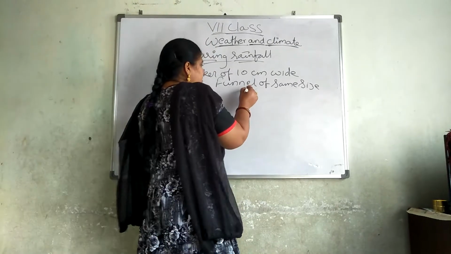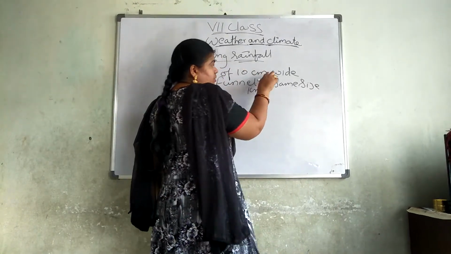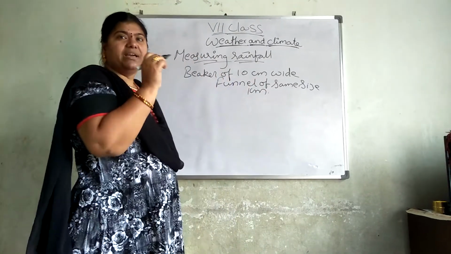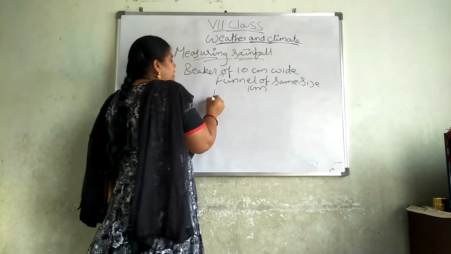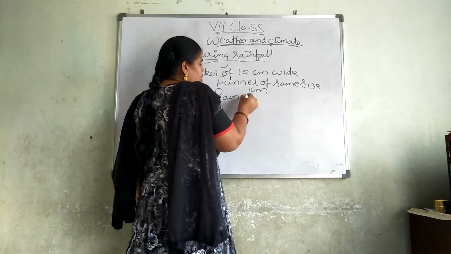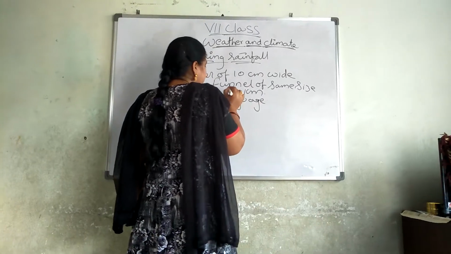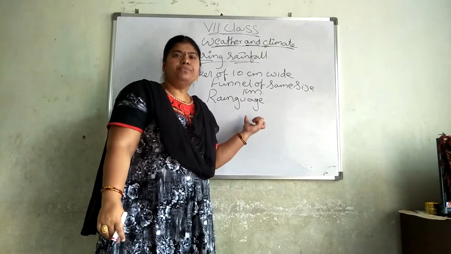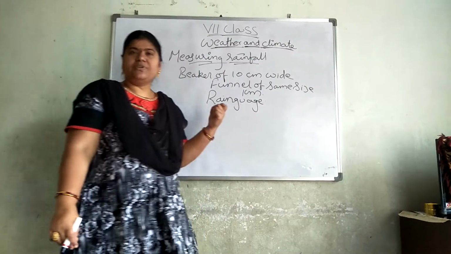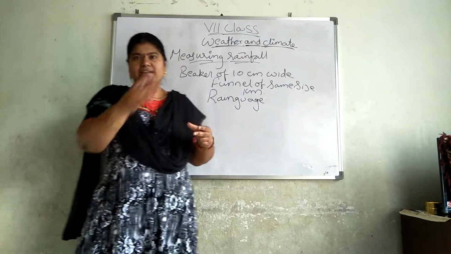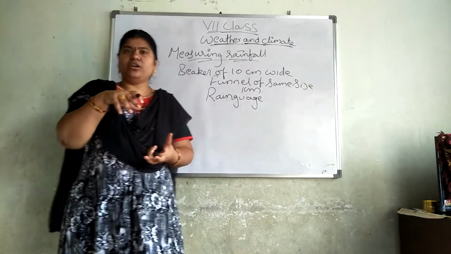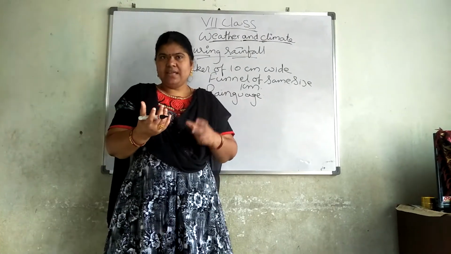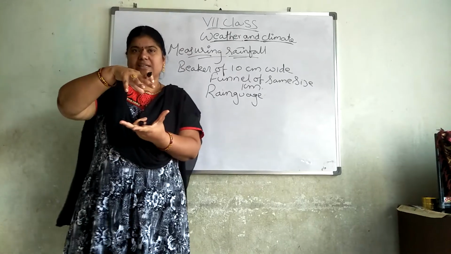If the water collected is 1 centimeter, then that particular day the rainfall is 1 centimeter. This measuring instrument is called a rain gauge. The Indian Meteorological Department calls it a rain gauge. The measuring of rainfall is done through a rain gauge. In our house also we can take a water bottle, cut it into pieces and invert the upper part on the bottom, like a funnel. In the bottom part you keep some sand.